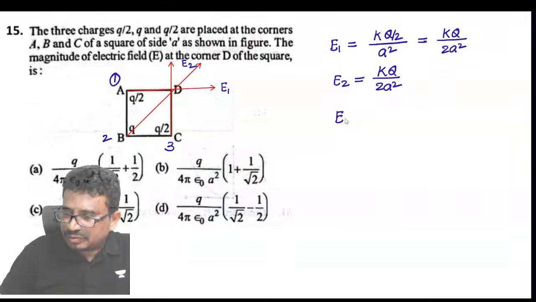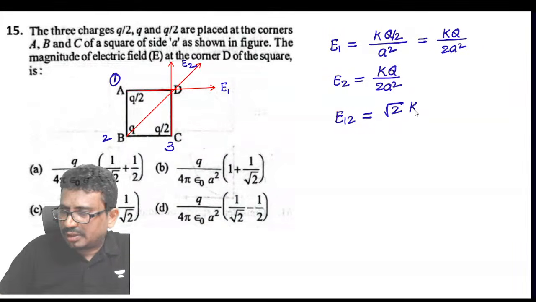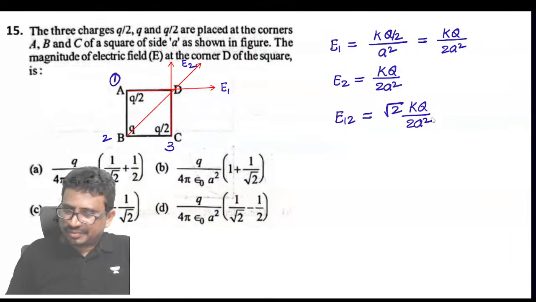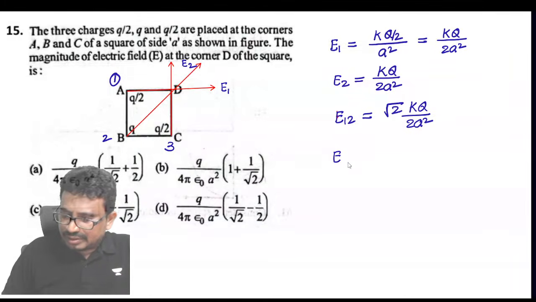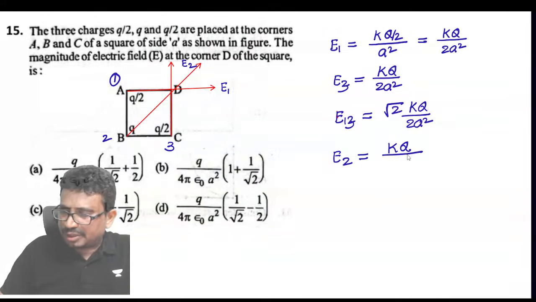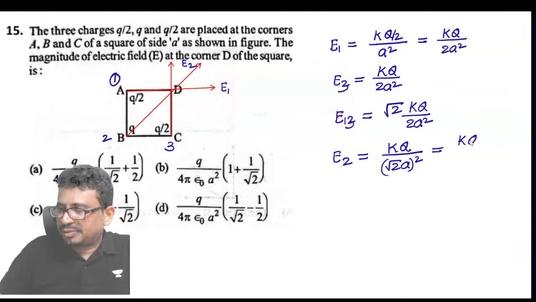The resultant E12 will be equal to root 2 KQ by 2A square. And this is E13. Now this E2 will be equal to KQ by root 2 A whole square, which will come to be KQ by 2A square.